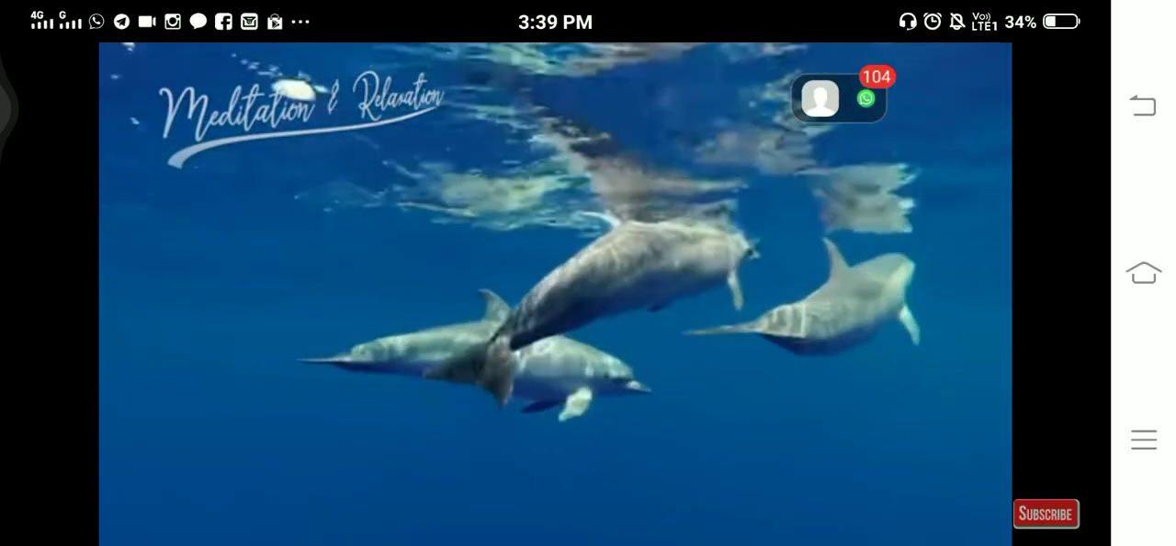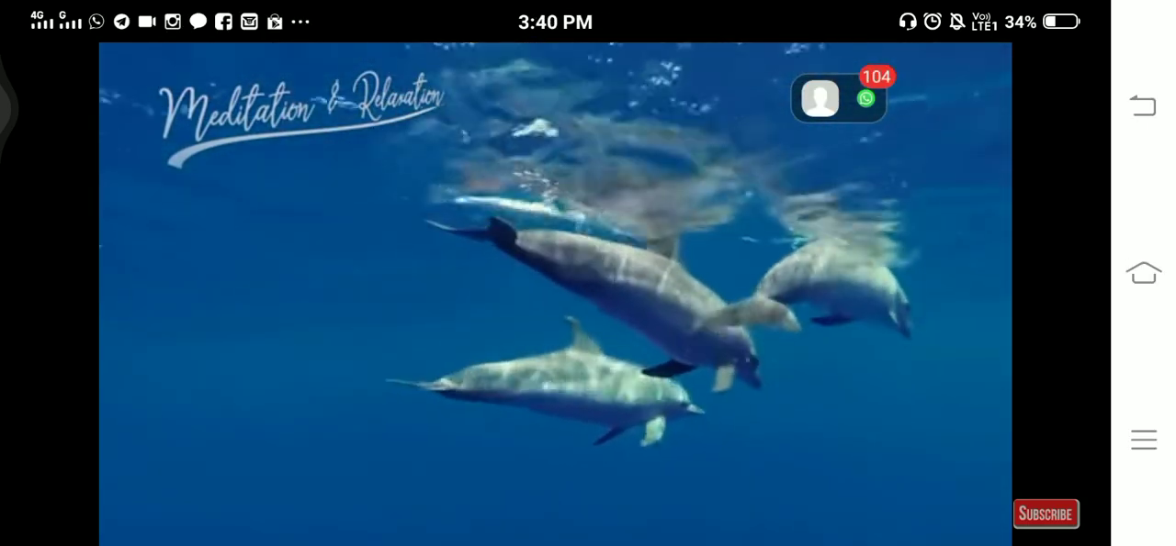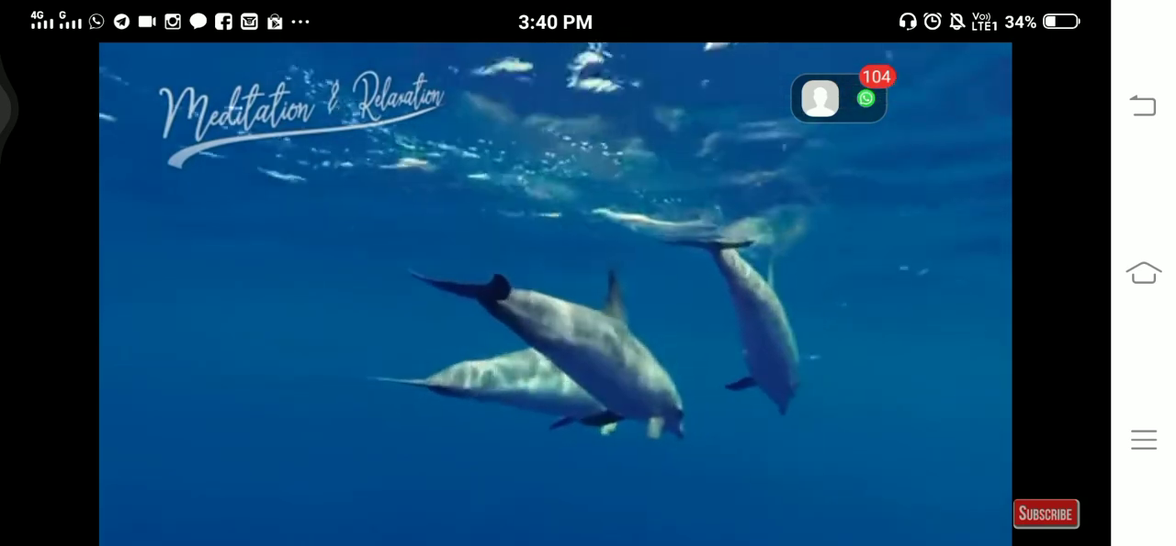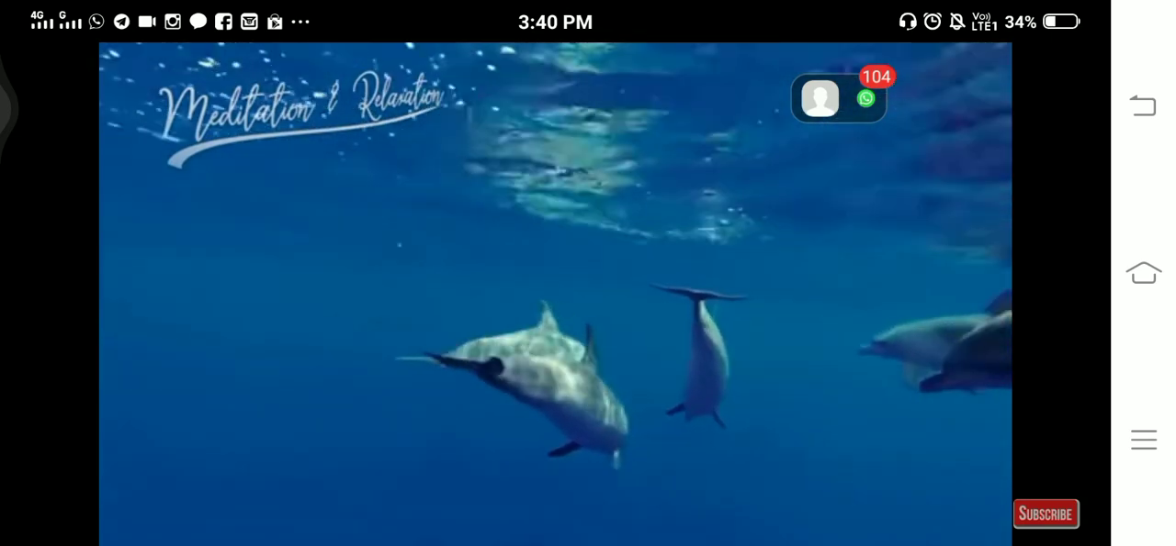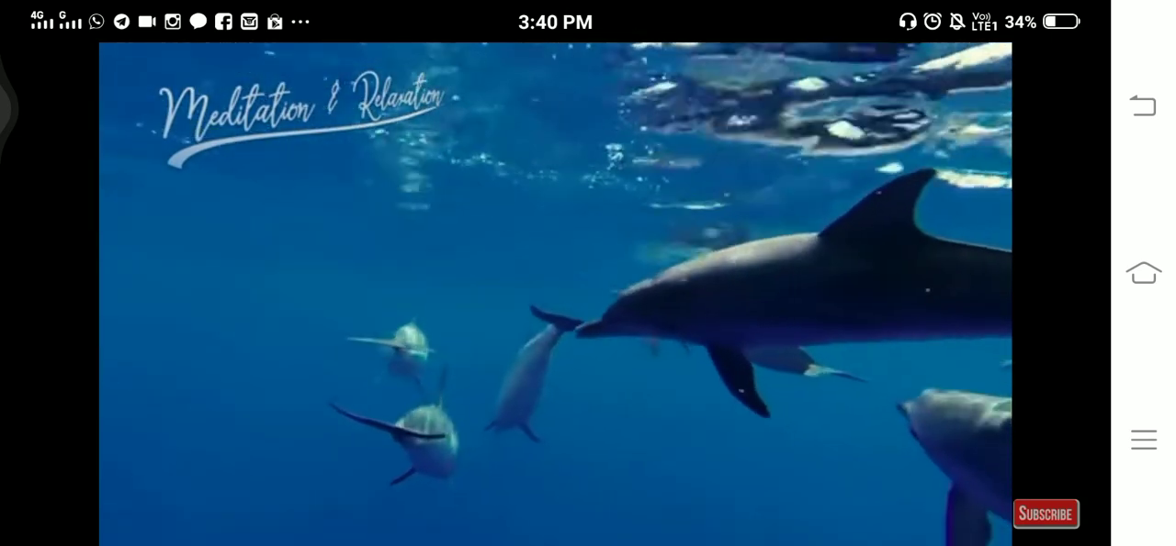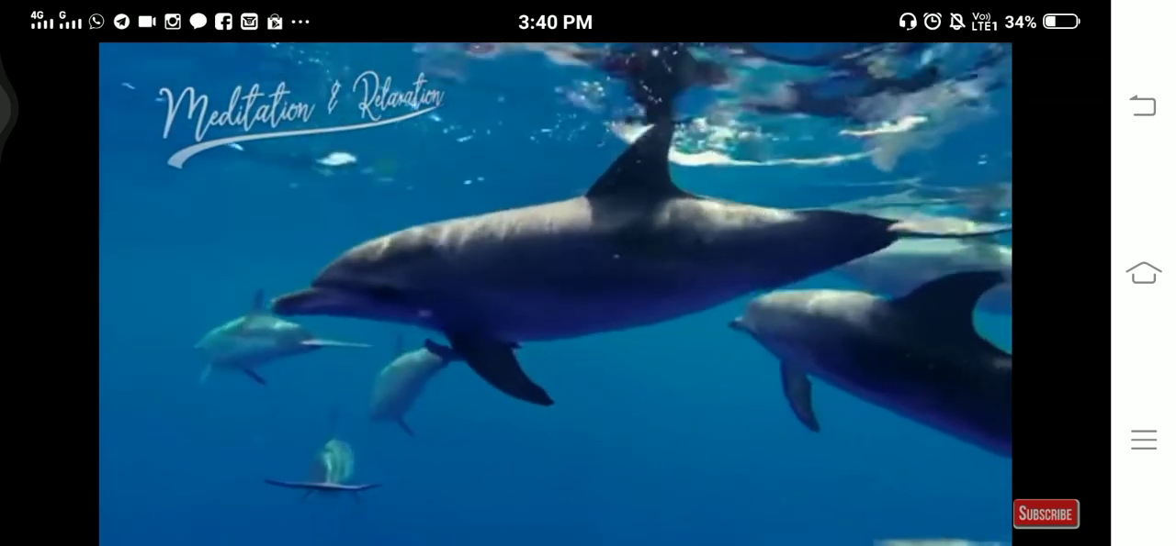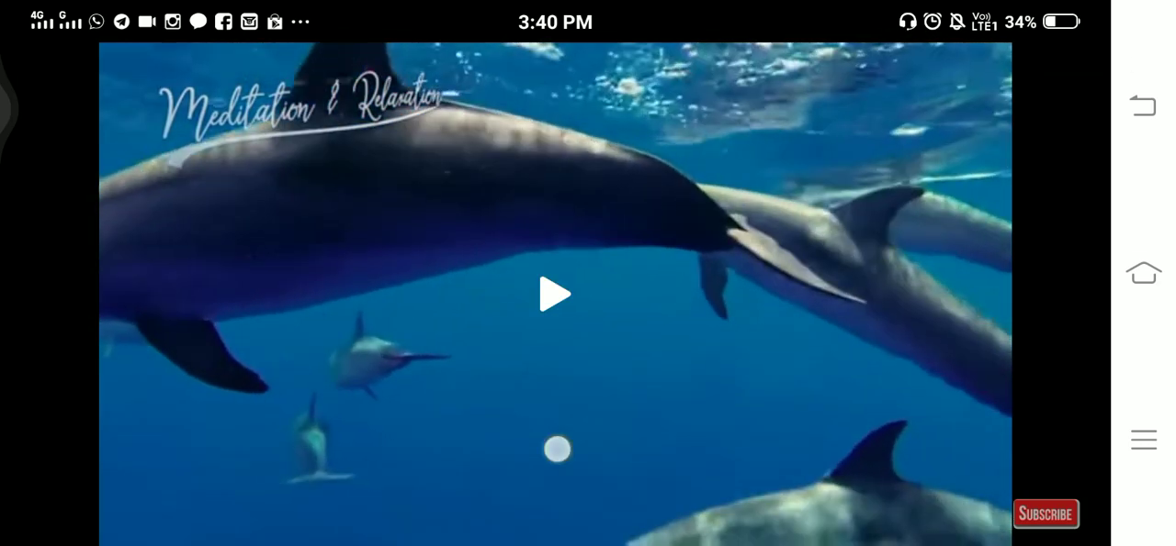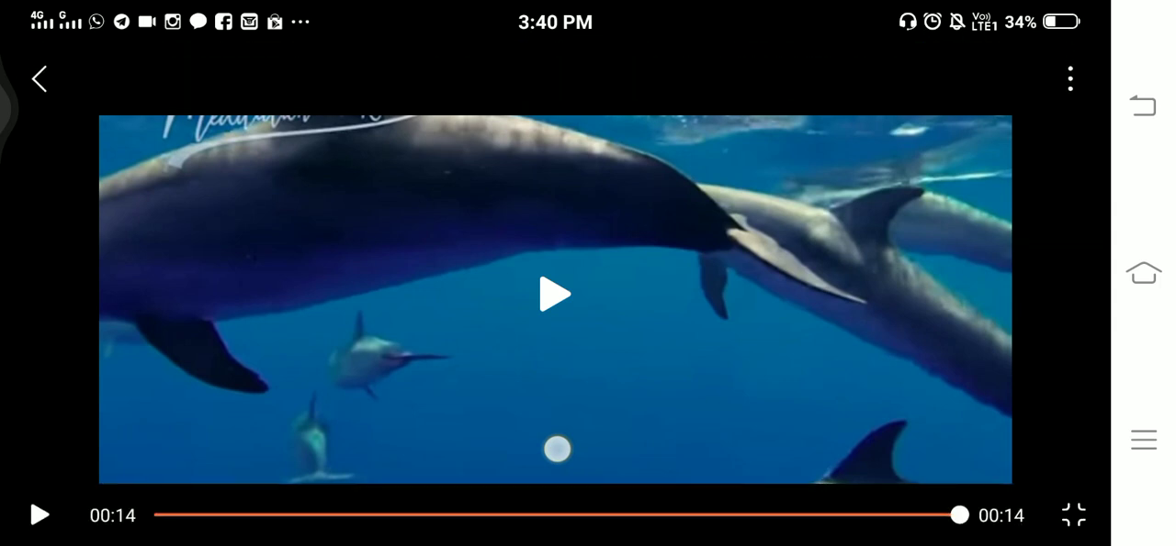Can you hear the voice? See how many dolphins are there here together. Have you seen? See how many, all dolphins were together. Can you see the picture over here? All dolphins used to go or move together.